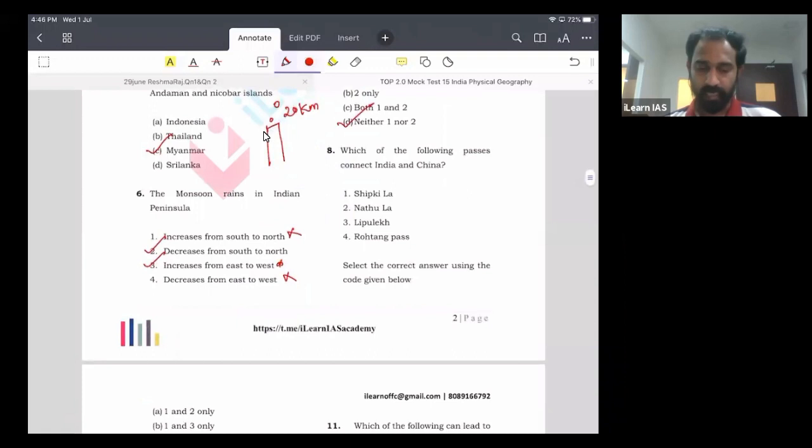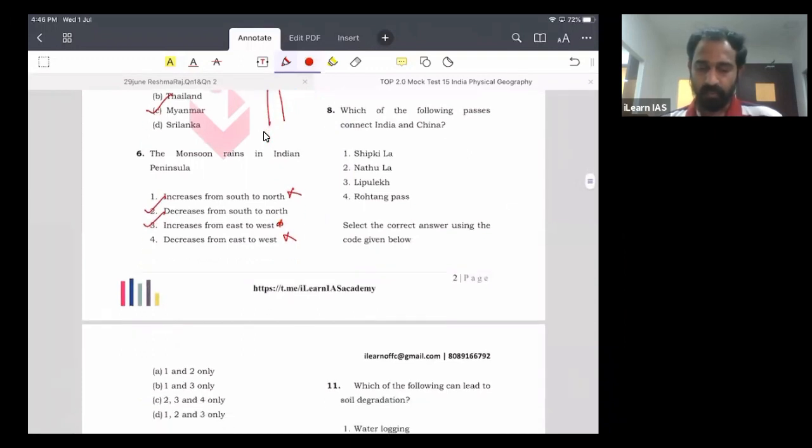Let us go to question number 8. The question is, you have to identify the passes which connect India and China.